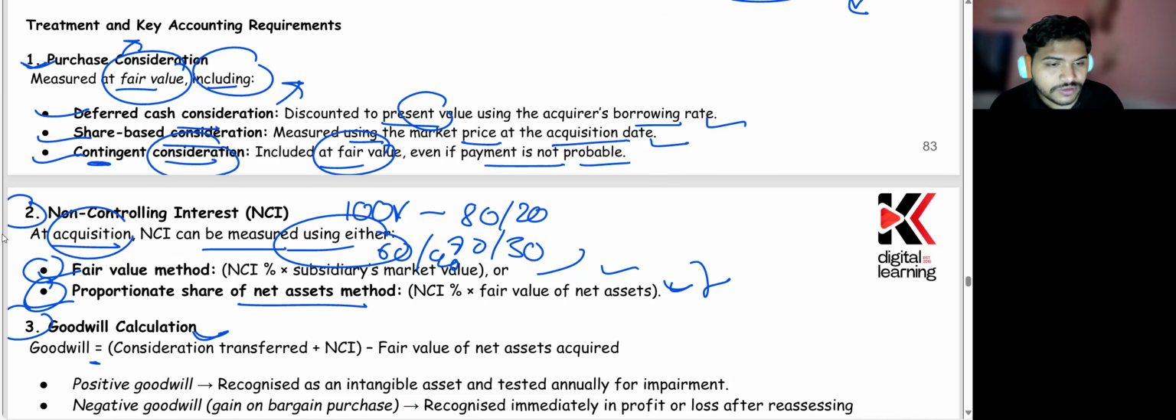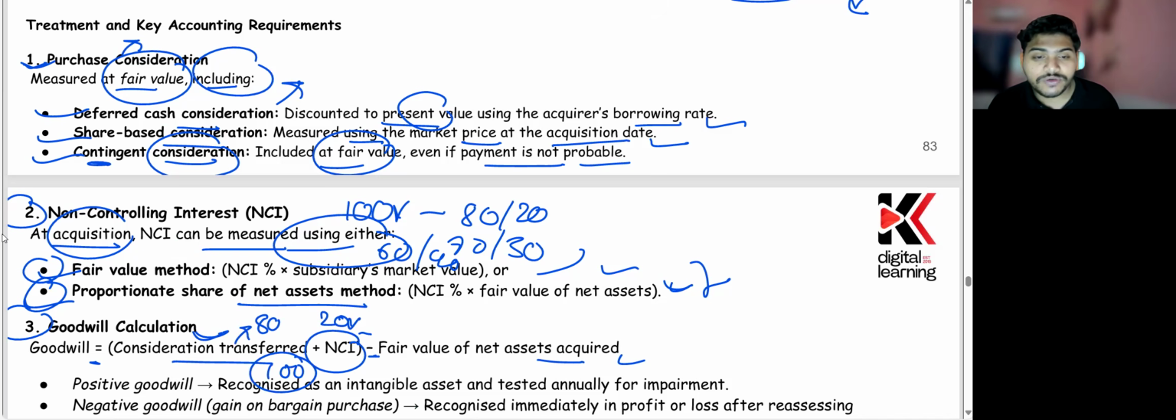Now the goodwill calculation is basically like this. Goodwill equals consideration transferred plus whatever the NCI contribution, less the fair value of the net assets acquired. Because ultimately, suppose you have bought 80% of the company. You're paying the consideration for 80%, 20% is the NCI value, and that becomes your 100%. From the 100% value of the company, you remove the net asset value, and whatever is left becomes the goodwill. Okay, so as a buyer, you are paying for two things: the net assets plus the goodwill.